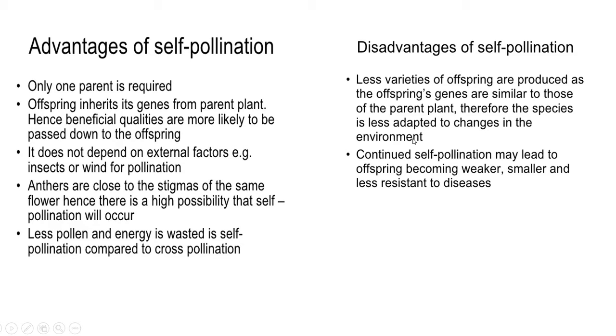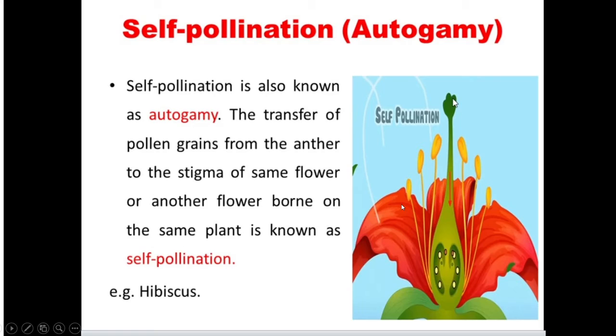So, as there is negligible variation, adaptation is not seen in self-pollination. Second point, continued self-pollination may lead to offspring being weaker, smaller, and less resistant to diseases. So, these are the demerits, the disadvantages of self-pollination.